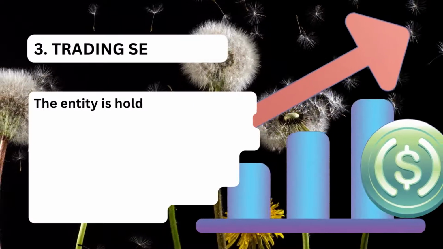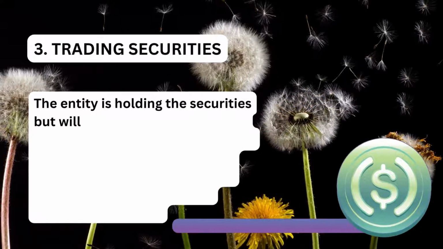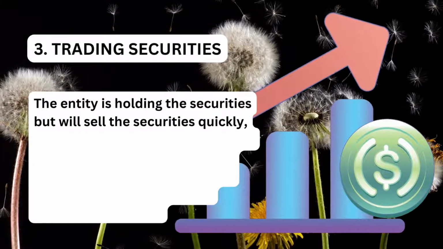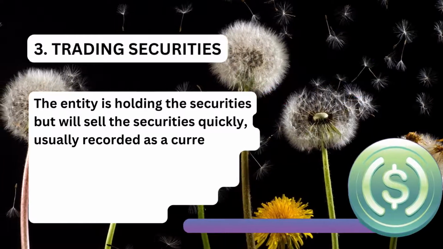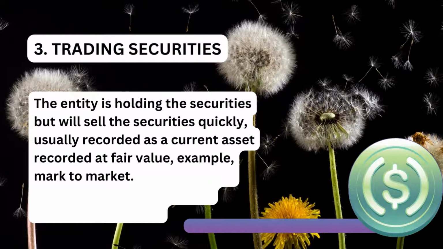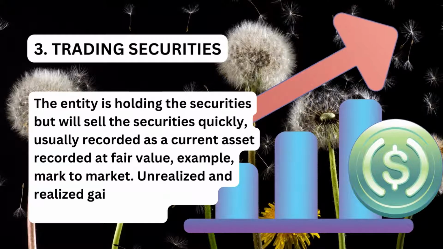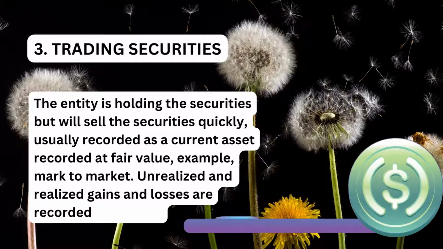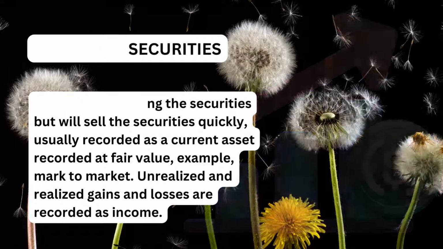Number 3. Trading securities. The entity is holding the securities but will sell the securities quickly. Trading securities are usually recorded as a current asset recorded at fair value. Example, mark-to-market. The unrealized and realized gains and losses are recorded as income.